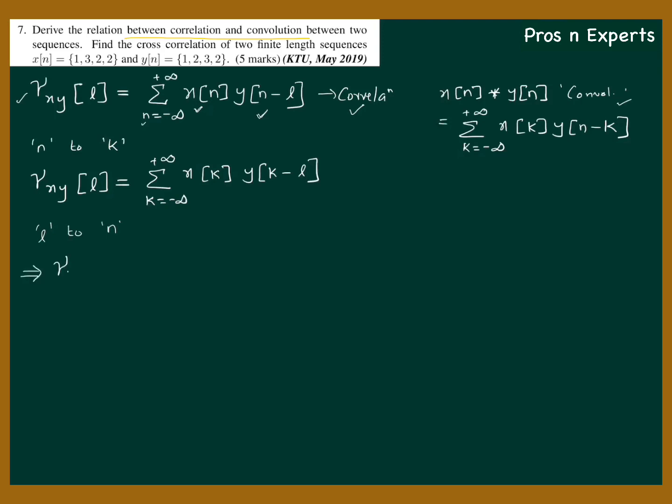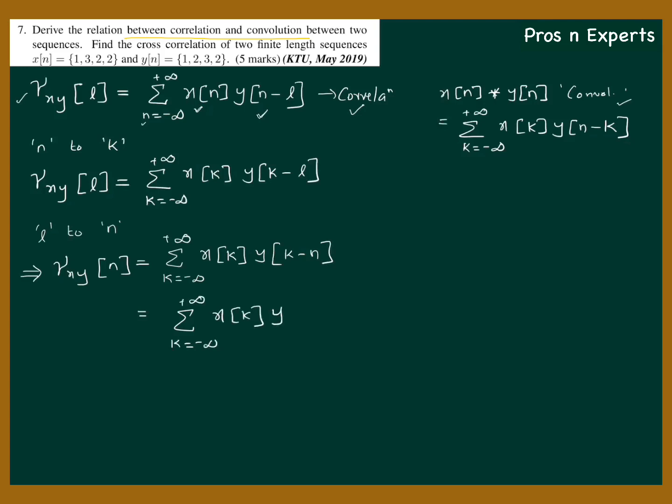That gives gamma xy of n is equal to sigma over k equal to minus infinity to plus infinity x of k into y of k minus n. Now a slight rearranging gives sigma over k x of k into y of minus of n minus k, since y of k minus n can be written as y of minus of n minus k.